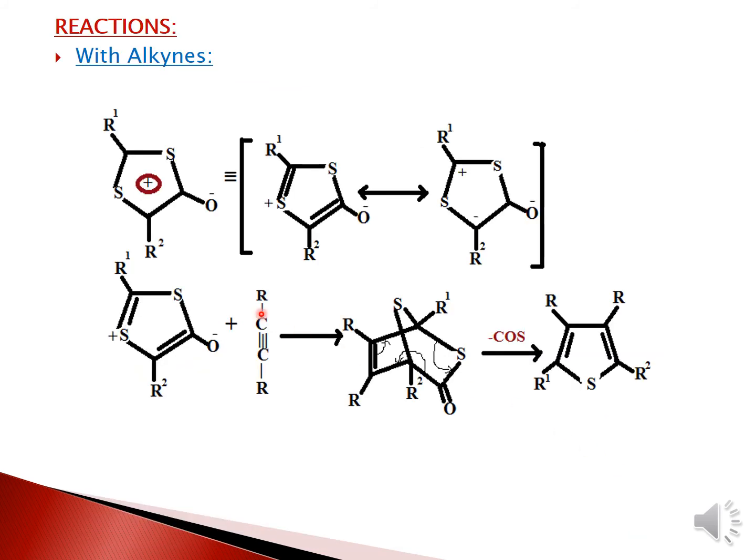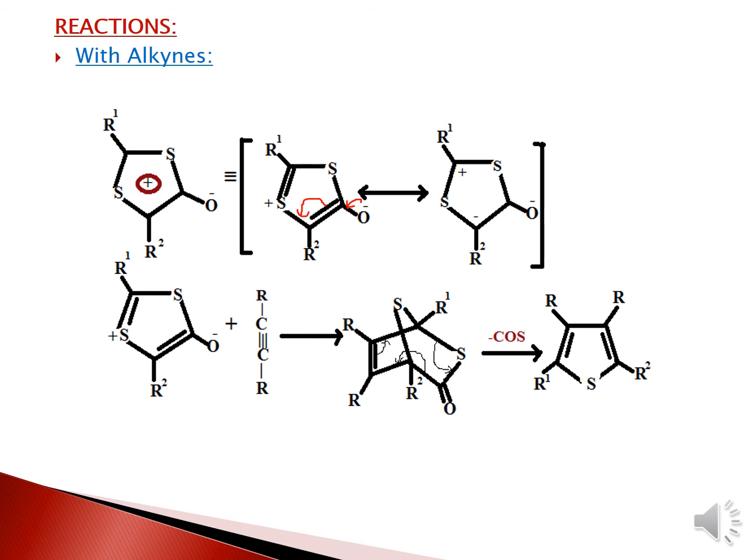Moving on to reactions with the alkynes, how will this thio compound react? First we are going to show the resonance of it. If this structure is similar to this, then this minus charge will come back and make it a bond.